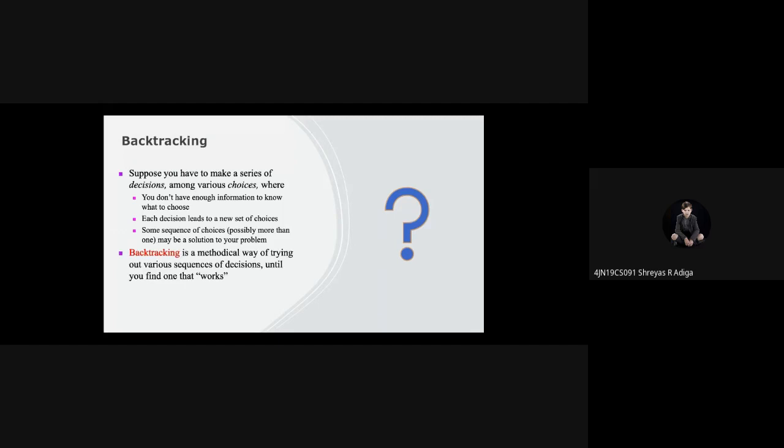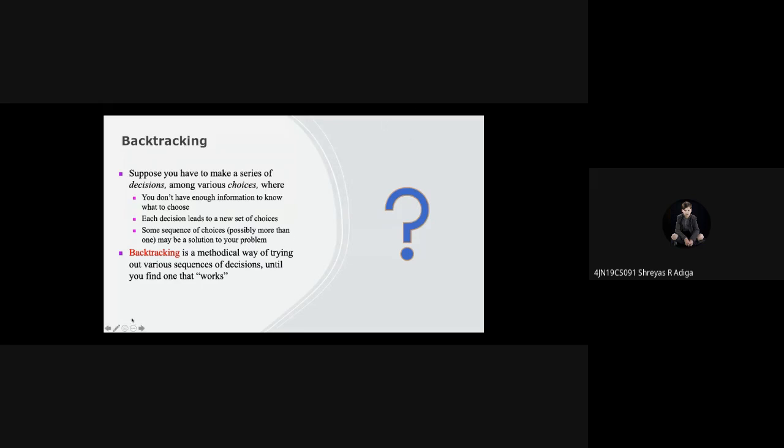Backtracking is a methodological way of trying out various sequences of decisions until you find one that works. Various solutions will be checked in a proper way until we find the exact solution that works. So that is backtracking. I'll just give you an example.